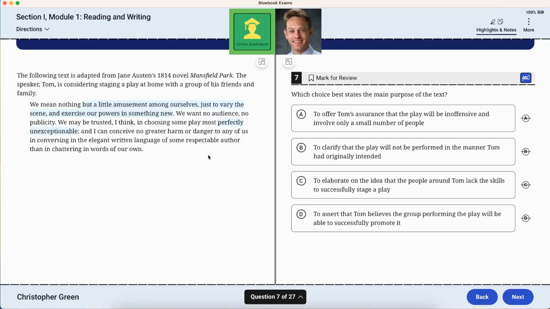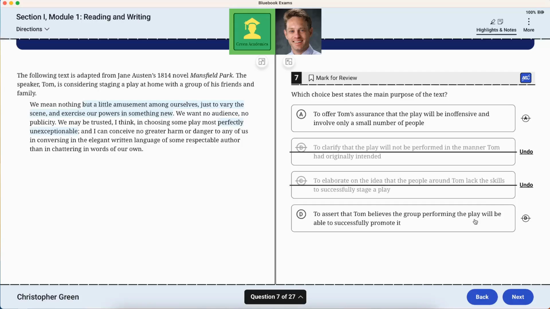Best states the main purpose of the text: to offer Tom's assurance that the play will be inoffensive and involve only a small number of people. Maybe. To clarify that the play will not be performed in the manner Tom had originally intended. I don't think so. To elaborate on the idea that the people around Tom lack the skills. No. To assert that Tom believes the group performing the play will be able to successfully promote it.